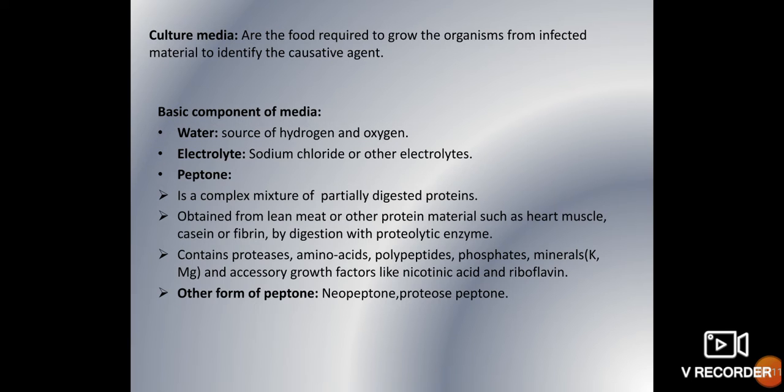And peptone is a complex mixture of partially digested proteins, and it can be obtained from lean meat or other protein materials like heart muscles, casein or fibrin, or by digestion with proteolytic enzymes. It mainly contains proteases, amino acids, polypeptides, phosphates, minerals like potassium and magnesium, and growth factors like nucleic acid and riboflavin. Commercially, it is available as neopeptone or protease peptone. These are the different forms of peptone.